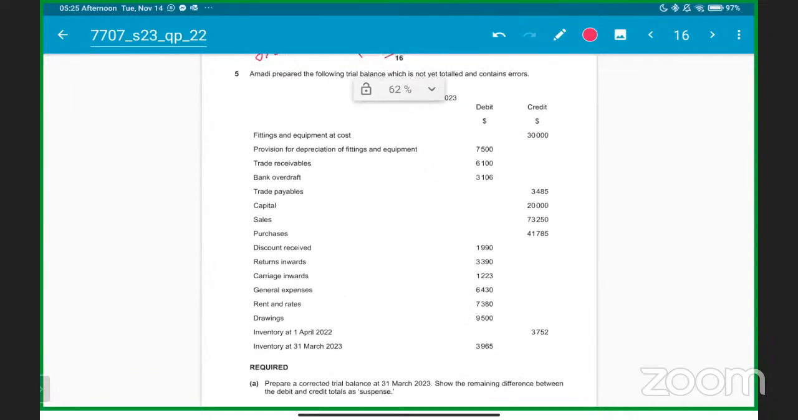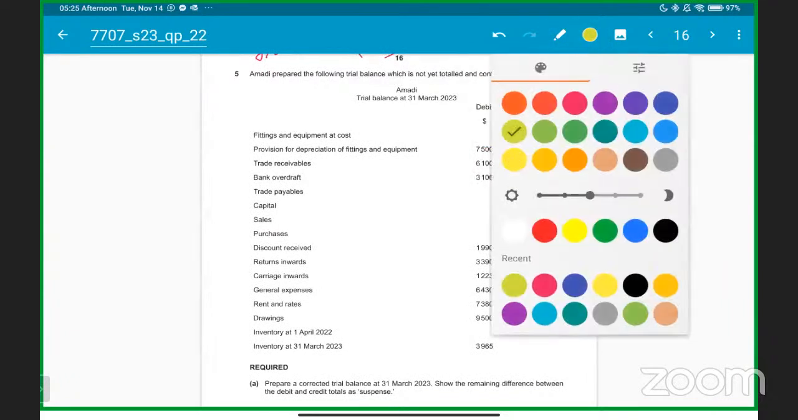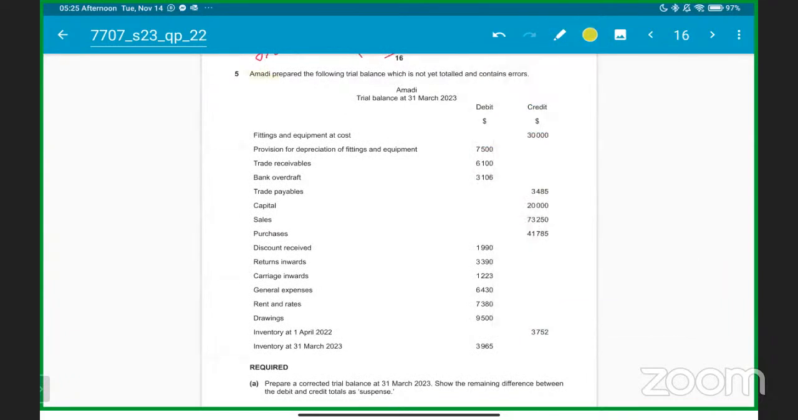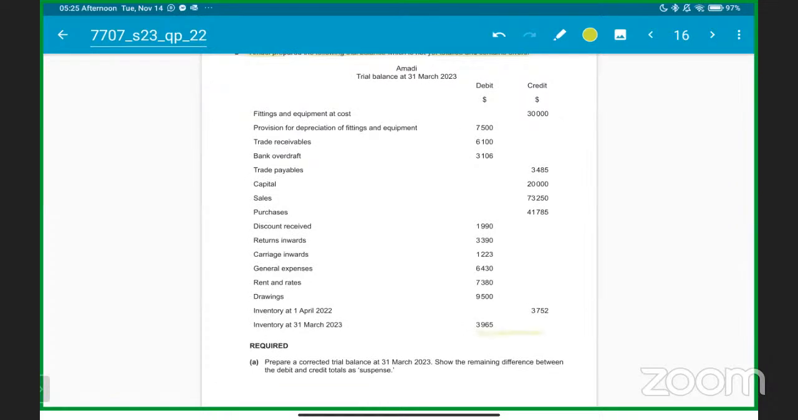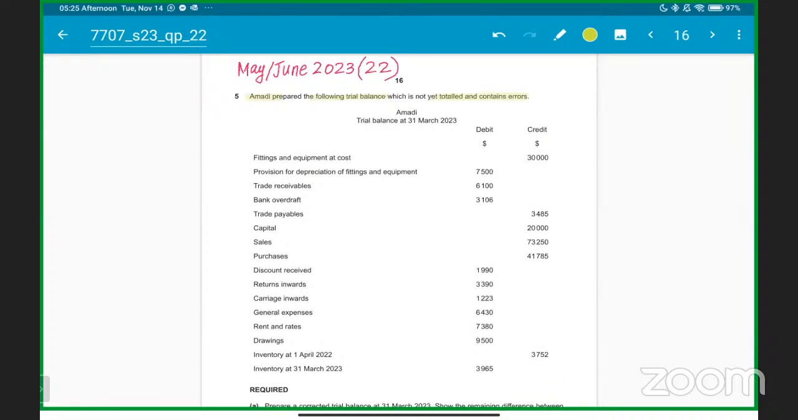Okay. So what we have to do, students, here is basically we have been given Amadi, there's a name of a person, prepared the following trial balance, which is not yet totaled and contain errors. So they haven't done the total of the trial balance, and it contains errors as well. So there is Amadi who prepared the following trial balance.